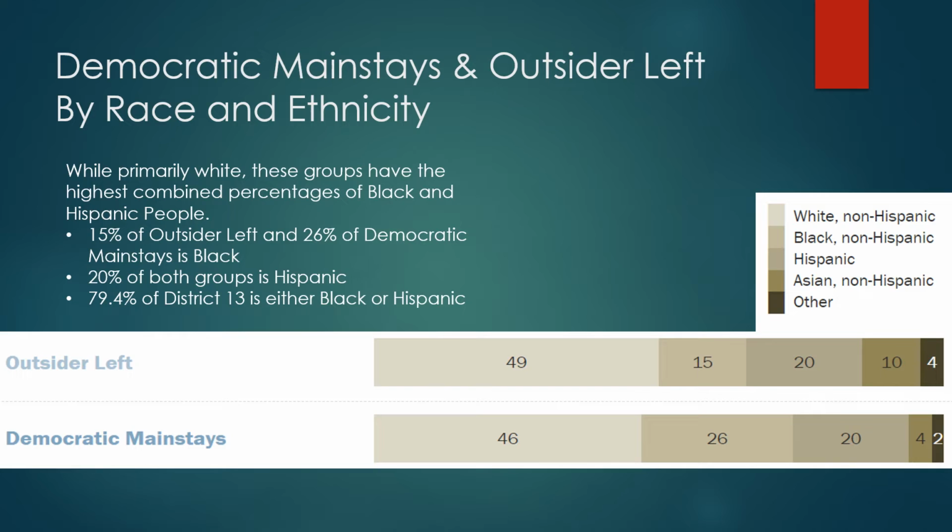So while these groups are primarily white, they also have the highest combined percentages of Hispanic people and Black people, which is consistent with our district because our district is highly populated by Black people and Hispanic people. So there's 15% of the outsider left and 26% of the Democratic mainstays that are Black, and 20% of both groups, respectively, are Hispanic, and 79.4% of District 13 is either Black or Hispanic, so that's consistent there.